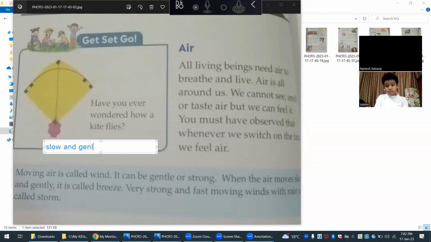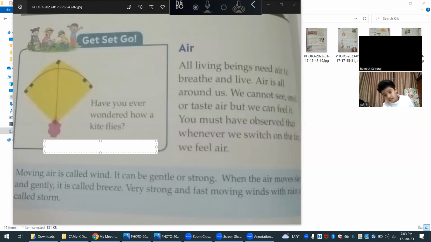So when the air moves slowly and gently, what is it called? Breeze. Okay, have you ever felt a breeze? Where did you feel the breeze? In India, there are a lot of trees and all.